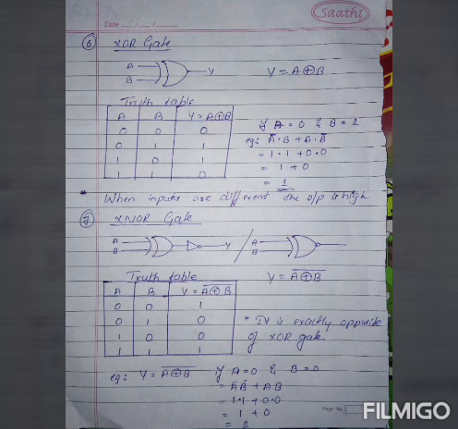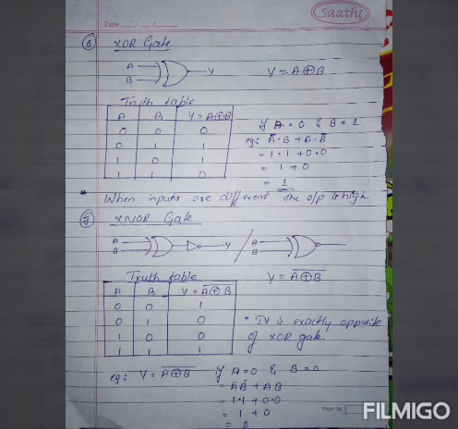Then move to the next gate, the seventh one, the XNOR gate. It is completely opposite of the XOR gate. Below you can see the diagram there. Its formula is y = (a ⊕ b)', meaning it is the exact opposite. I have given an example here.